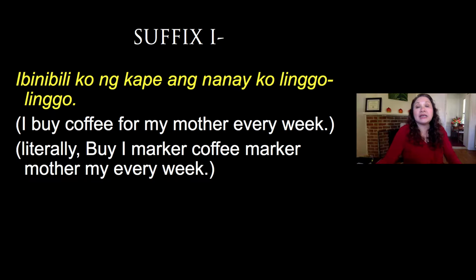Okay. So, ibinibili ko ng kape ang nanay ko linggo-linggo. What does it mean? You buy coffee for your mother every week. So, there's you, the doer of the action, and then there's your mother, who is to whom the action is directed.